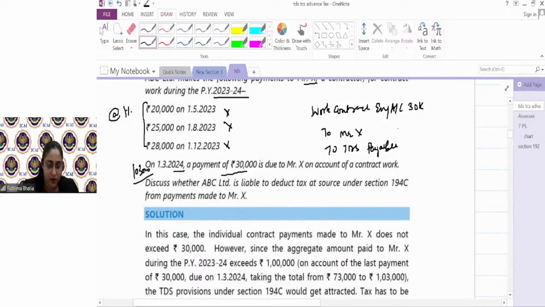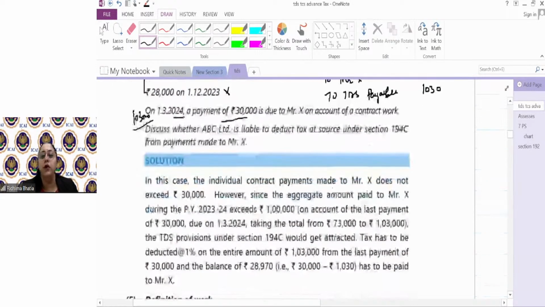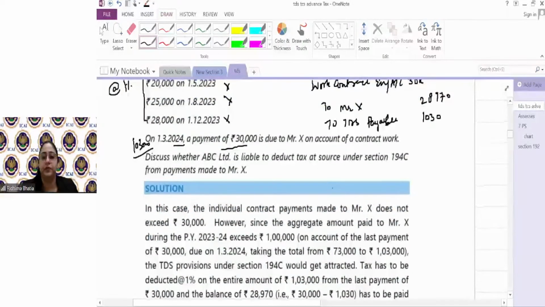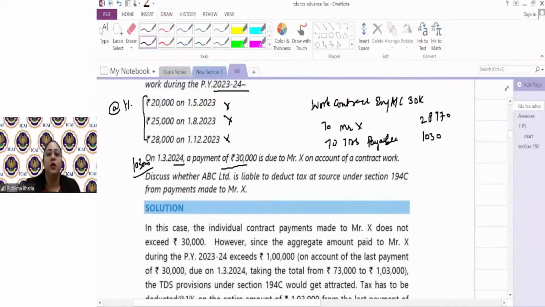I will deduct the tax at the rate of 1%, which is 1030, and would make the net due of 28,970. Got it? How was this done? This is the entry on 1st March 2024.